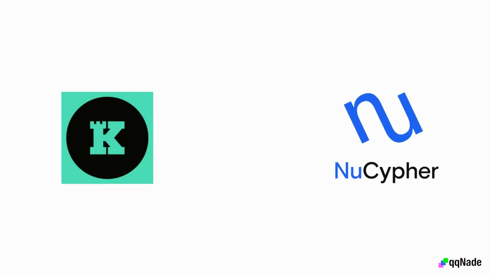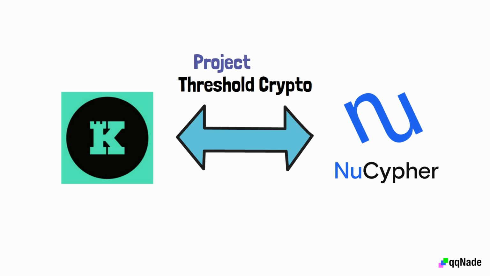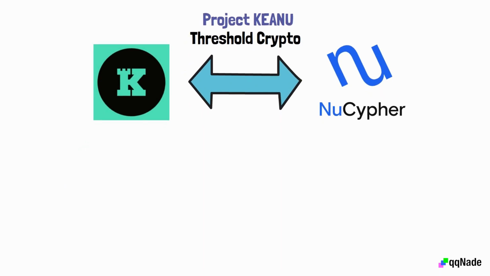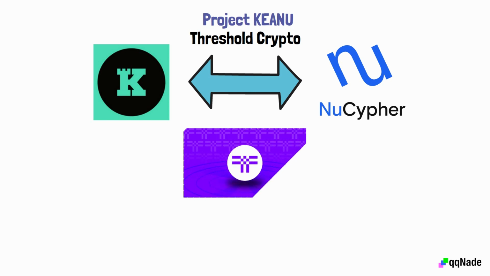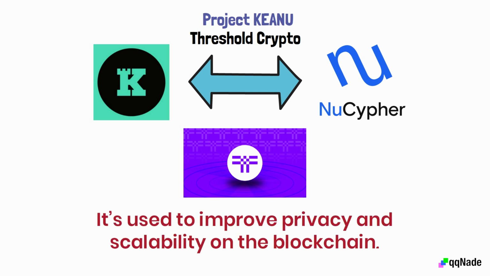The relationship between Keep Network and NuCypher birthed an innovative project called Threshold Crypto. It was formerly known as Project Keanu, which is likely a merger between Keep and NuCypher. Threshold Crypto brings the best of both DeFi projects to life. Threshold Crypto is more of a cryptographic project. It's used to improve privacy and scalability on the blockchain.